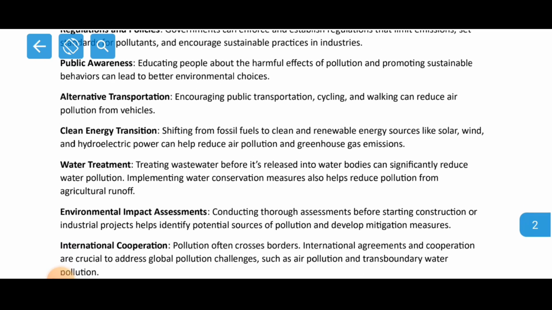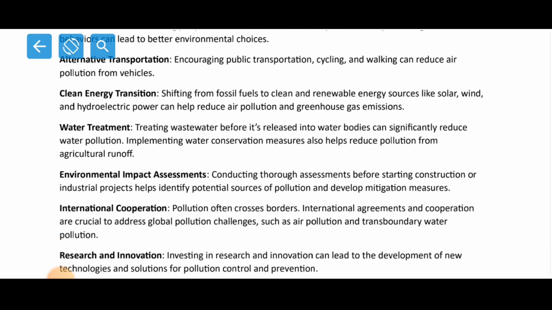Now clean energy transition. This is what I was saying, that we can shift to CNG, or we can shift to renewable sources of energy, or we can just shift to electric vehicles. Now water treatment. Before we release water into the drains, or into the water bodies, it should be treated well, so that there is a reduction in water pollution, or the reduction of chemicals. Why? Because once it is released into the water bodies, it affects the wildlife in the water.